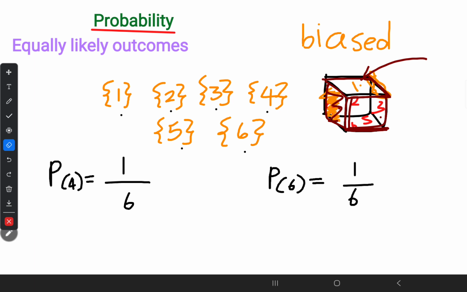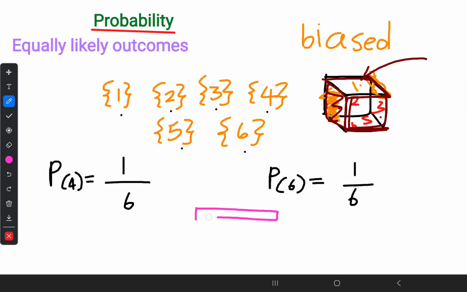So if this is a smooth die, we can expect 6 outcomes. Amongst that 6, to obtain number 4, the probability would be 1 by 6. From 6 outcomes, 1 outcome has number 4. Same for the second case. To obtain number 6 on the top, totally there are 6 outcomes. Amongst that, only one number 6 is there. So 1 by 6 would be the probability.